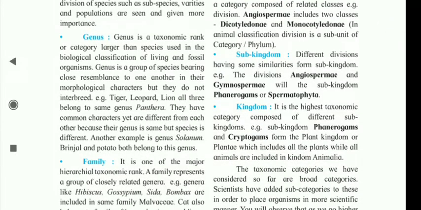Genus. Genus is a taxonomic rank or category larger than species used in biological classification of living and fossil organisms. Genus is a group of species bearing close resemblance to one another in their morphological characters, but they do not interbreed. Example, tiger, leopard, lion, all three belong to the same genus Panthera. They have common characters yet are different from each other because their genus is same but species is different. Another example is genus Solanum. Brinjal and potato both belong to this genus.